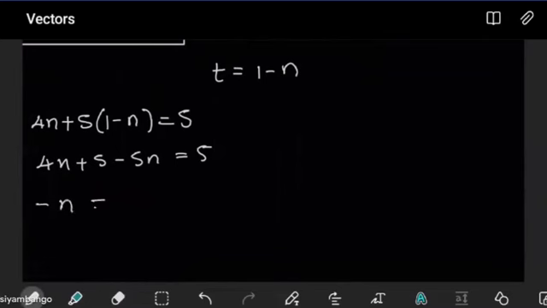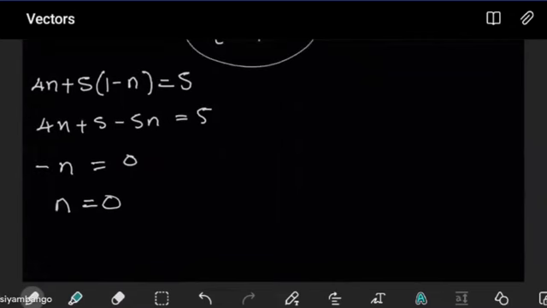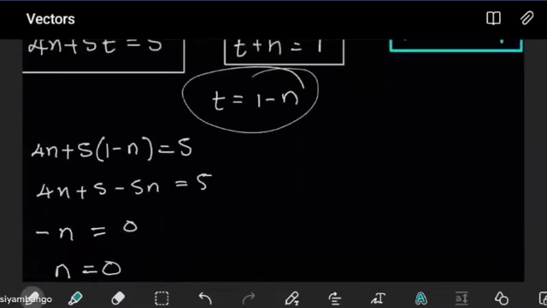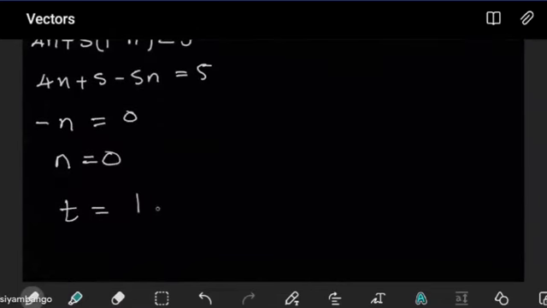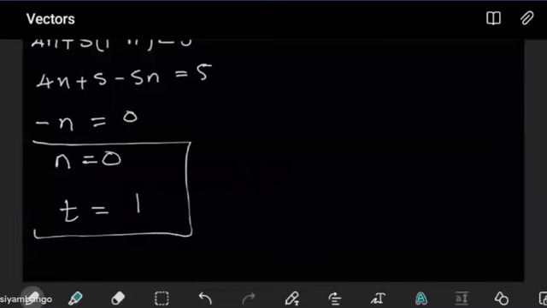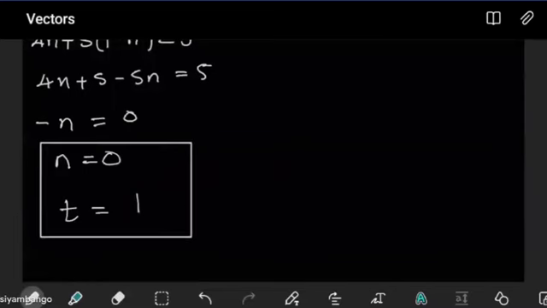Then the 5 goes to the right, we have 5 minus 5, which is 0. This is telling us that n is equals to 0. Now, from the second equation, we did end up with t being equals to 1 minus n. But because n has turned out to be 0, t just ends up being 1. So we now have expressions for n and t.